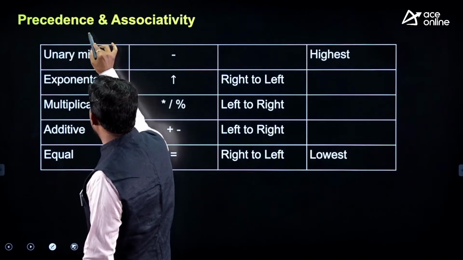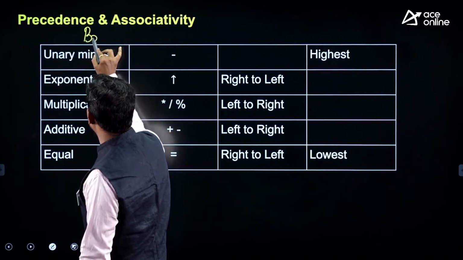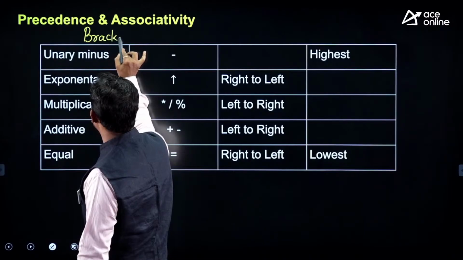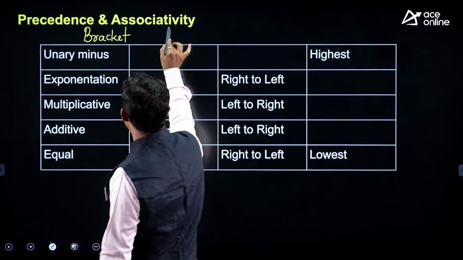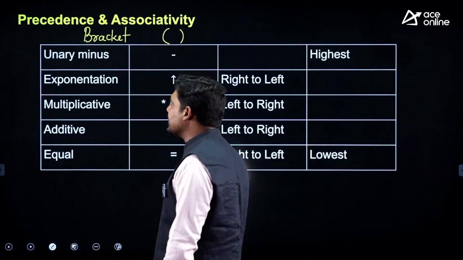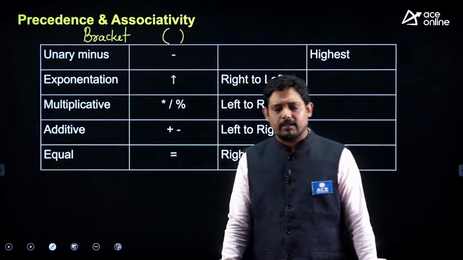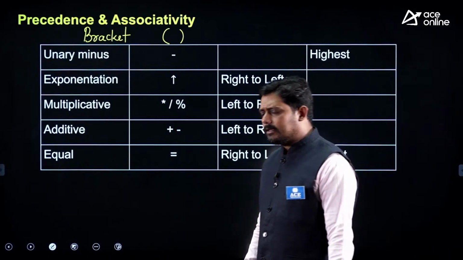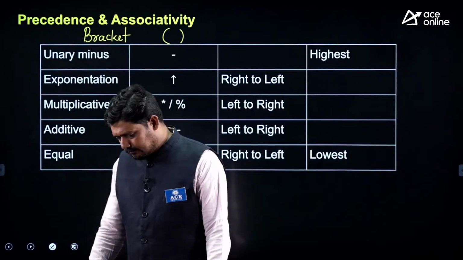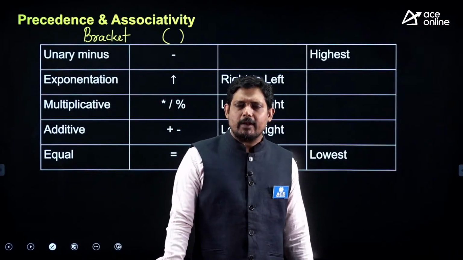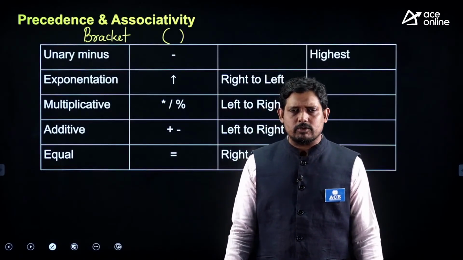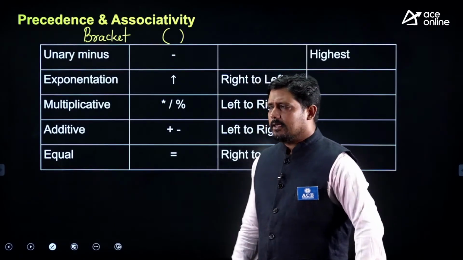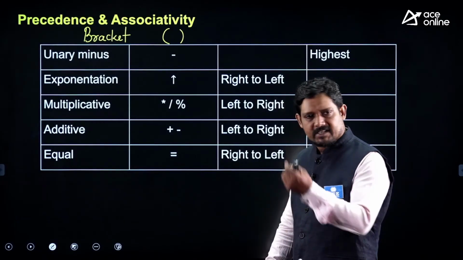Within that, you add the bracket part also. So bracket has the highest precedence in this case. You put the bracket, no rule required. And if you put the bracket in an expression, you can also change the precedence. Otherwise it will just follow its own precedence.